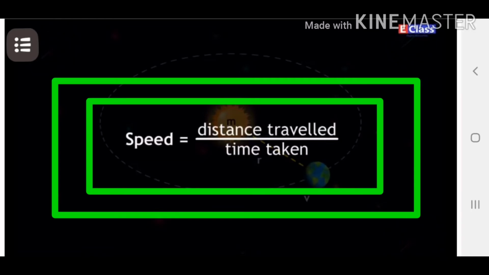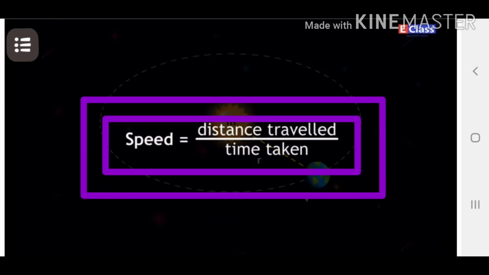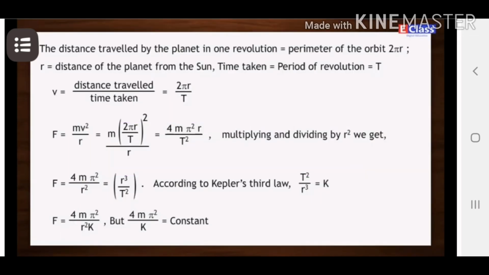Speed is equal to distance traveled upon time taken. The distance traveled by a planet in one revolution is equal to the perimeter of the orbit, 2 pi r, where r is the distance of the planet from the sun.